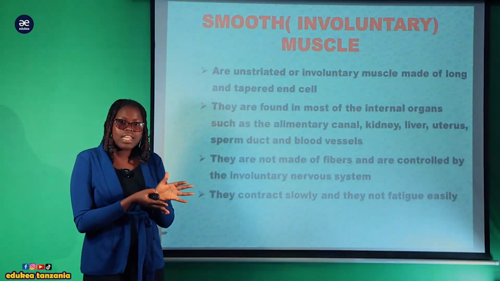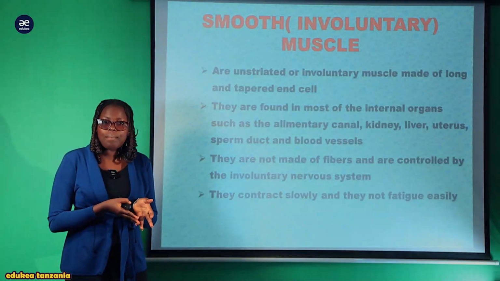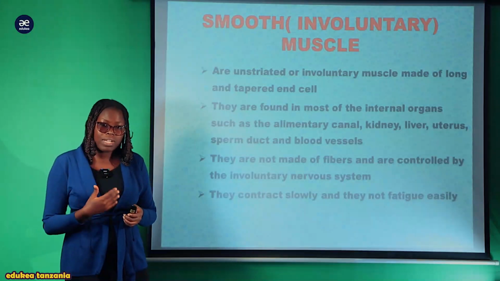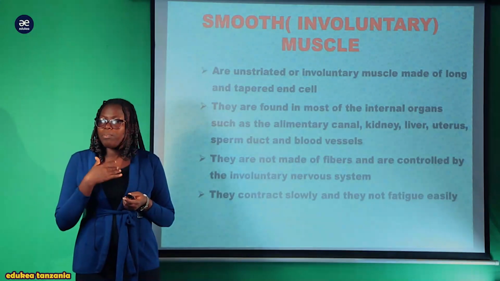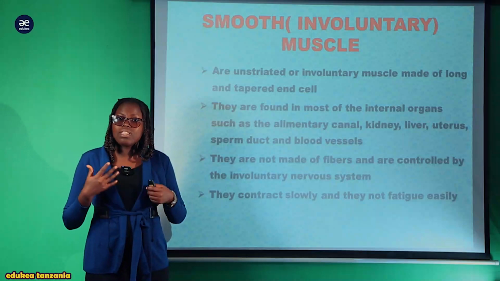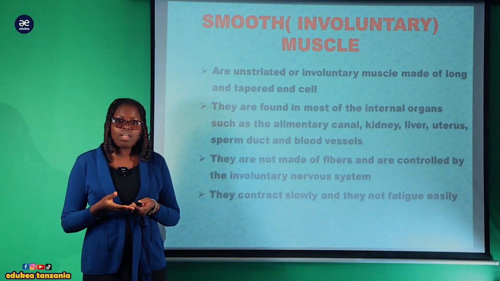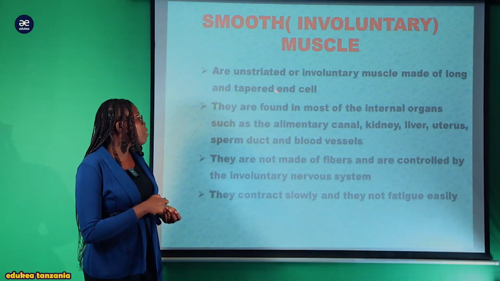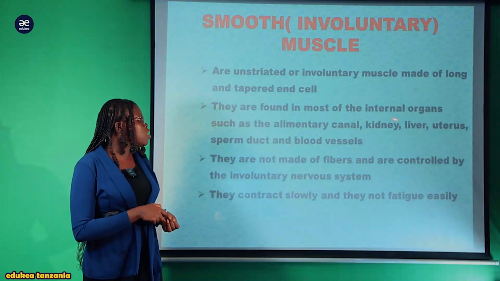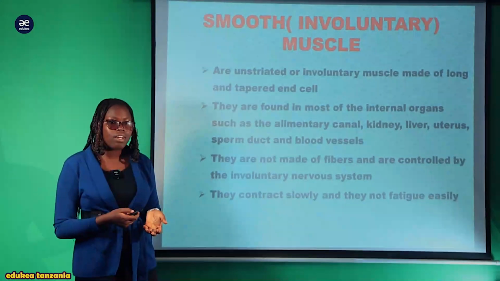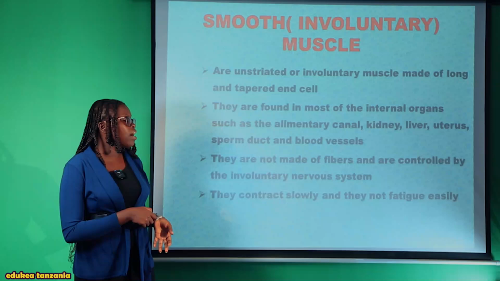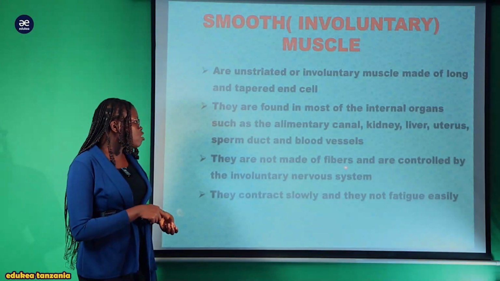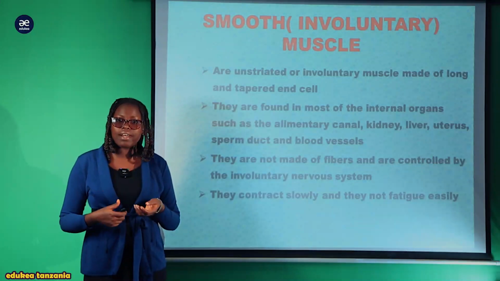They tend to form in this delicate part of the body organs. Kwa mfano kama katika heart, katika liver, they tend to form on this kind of the body parts. Na ndio maana heartbeat, uwezi ukaregulate mapigo yako ya moyo, ni involuntary. Una breathe involuntary, uwezi ukajizuia kutokupumua. So, unstriated or involuntary muscle made up of long and tapered end cell. They are found in most of the internal organs such as in the alimentary canal. They are found in the kidney, in the liver, in the uterus, in the sperm duct as well as in the blood vessel. Also, they are not made of fiber and are controlled by involuntary nervous system.